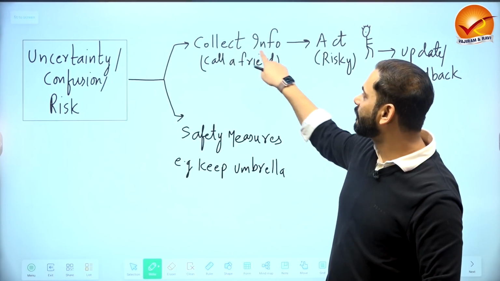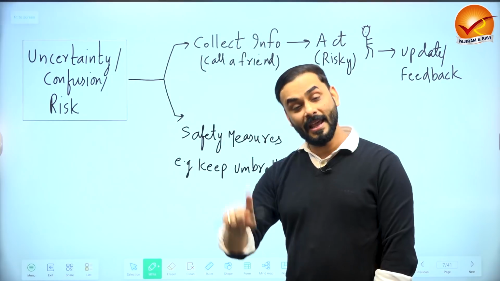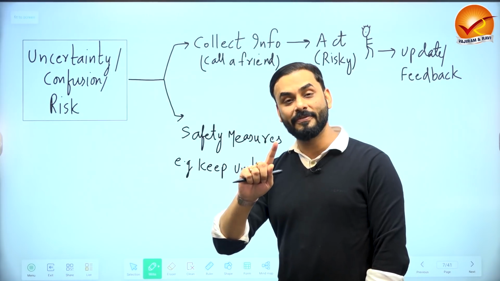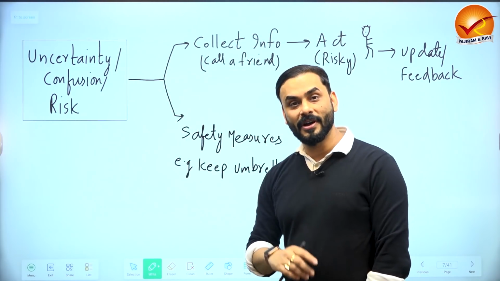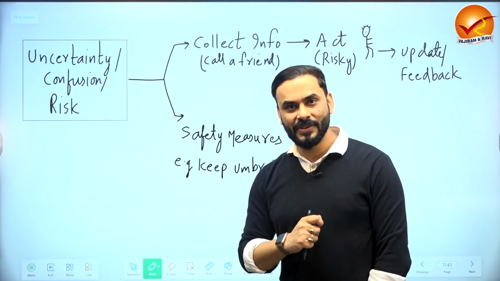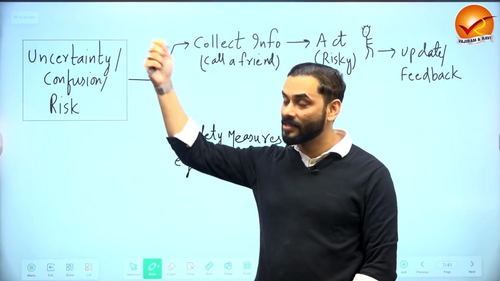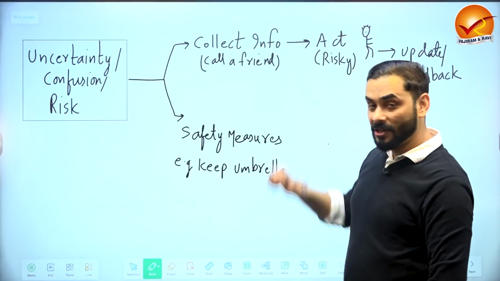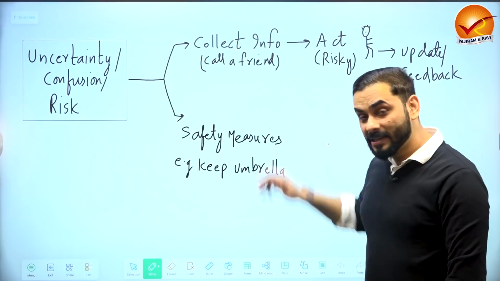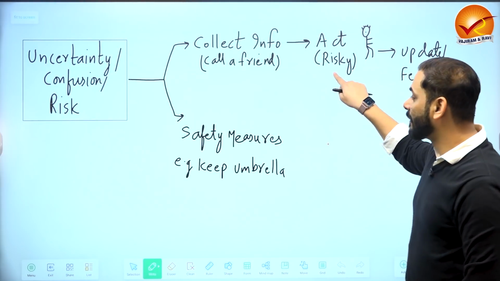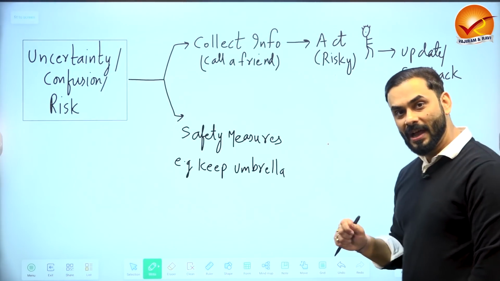Number one, first of all, you collect information. Like you called your friend and asked him, hey friend, do you see clouds near your house also? He says yes. So you are collecting information. You went out of your window and you saw, yes, there are clouds. So that's collection of information. When you collect information, what do you do? You act, right? How do you act?